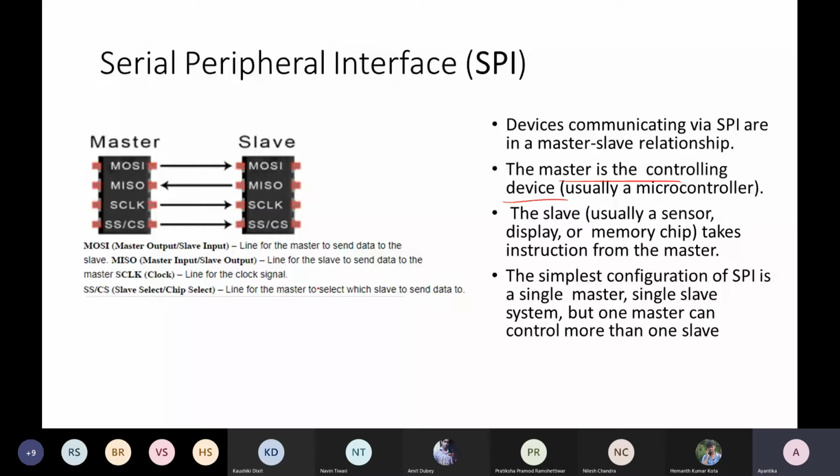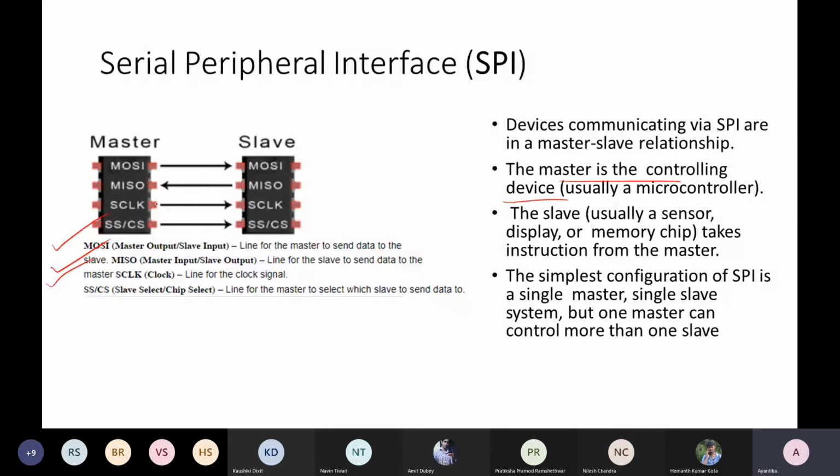When we have this master-slave, there are a few ports associated with it: master output slave input, and master input slave output, as the name suggests. That means this is full duplex. Just by remembering this structure, you can understand it is full duplex because both-way transmission is possible. You also have SCLK, the clock for synchronization.